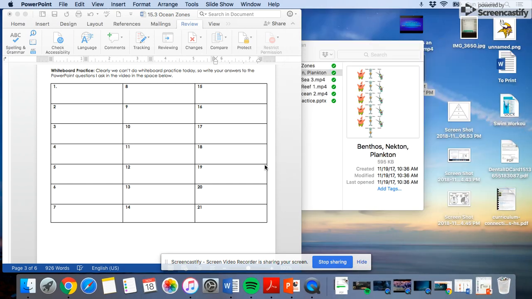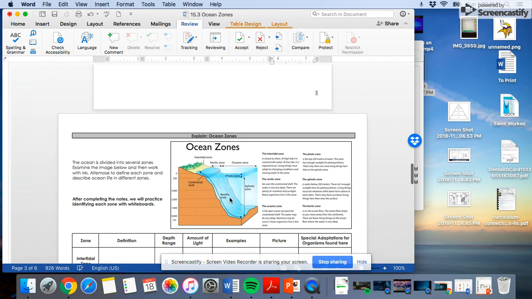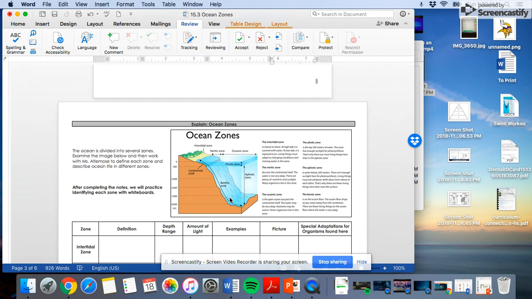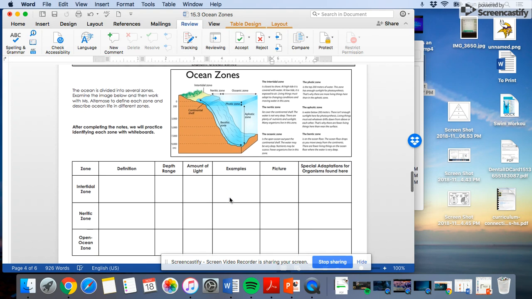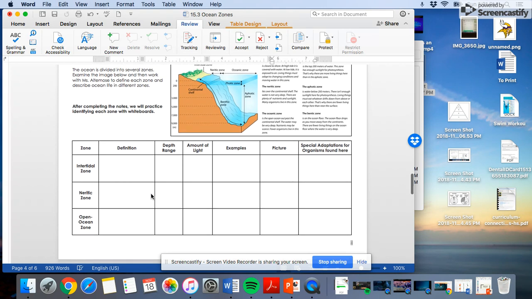Okay, so we're going to come back over here, and we are going to now talk about the ocean zones. The ocean is divided into several zones. You're going to examine each below, and then we're going to define them and look at the life in each of them. And then we'll practice again with the quote-unquote whiteboards. Unfortunately, this is just going to be a note-taking session, so it's super not interesting, but you just have to have these notes. So the first one is the intertidal zone. We actually did not see this in any of our Finding Nemo clips.